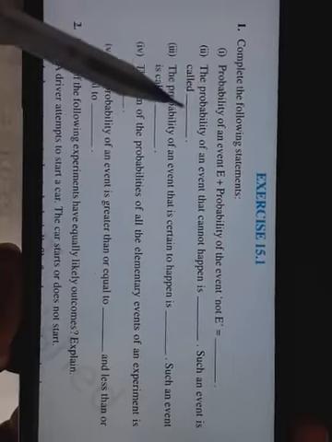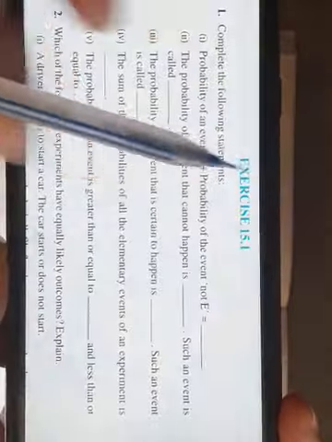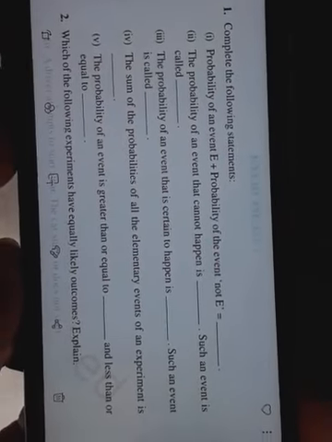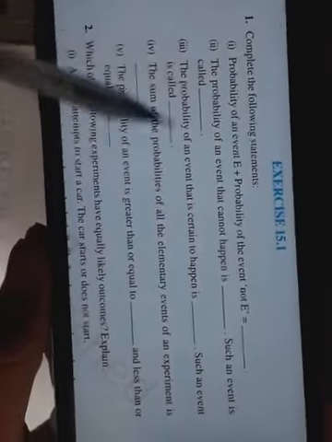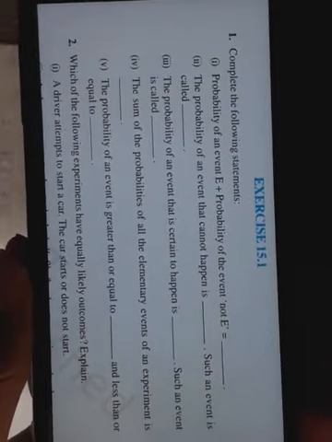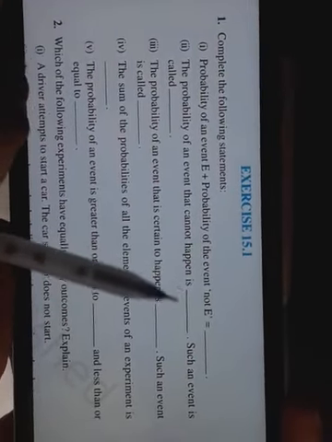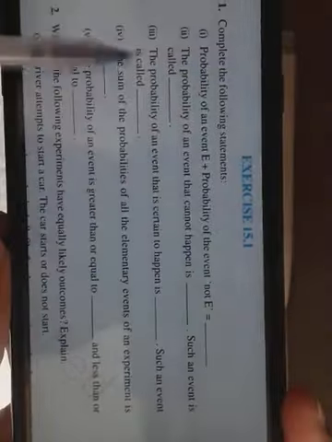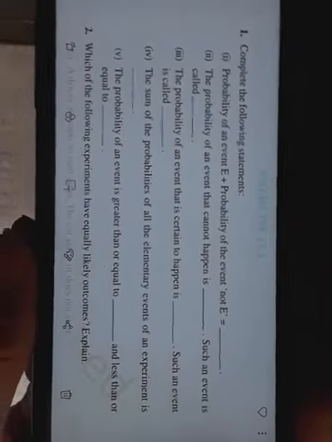Now the second question. Probability of an event that cannot happen. Okay. An event that cannot happen is called an impossible event. We have studied that the event that cannot happen is called an impossible event and its probability will always be 0. So here the answer will be 0. And such an event is called an impossible event, that we have already discussed.